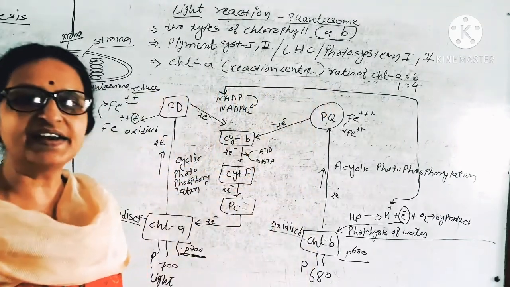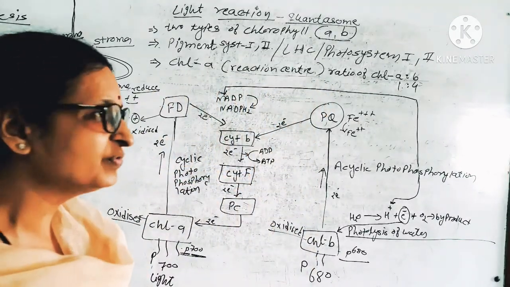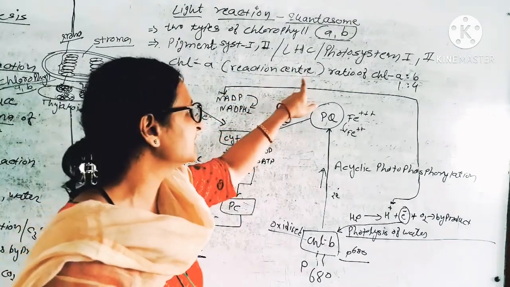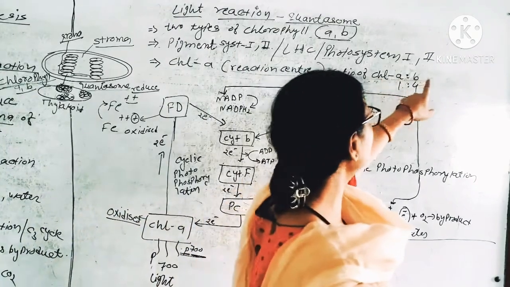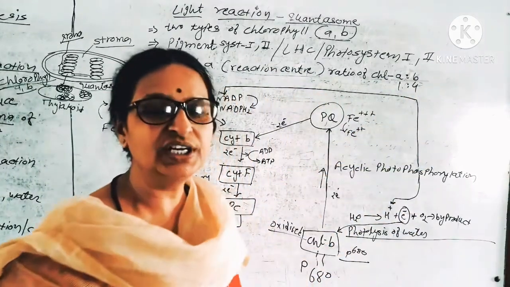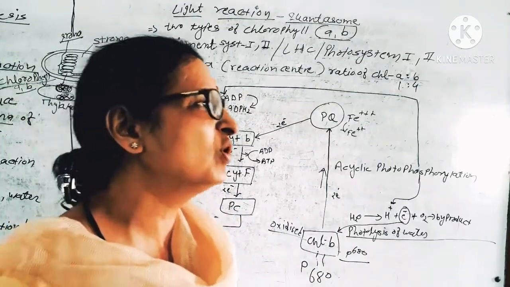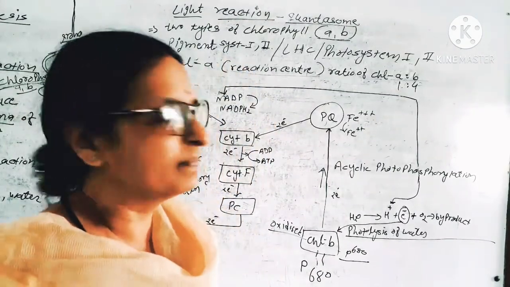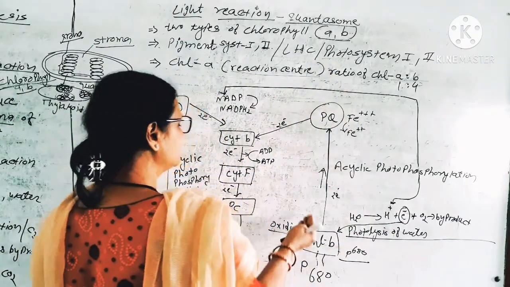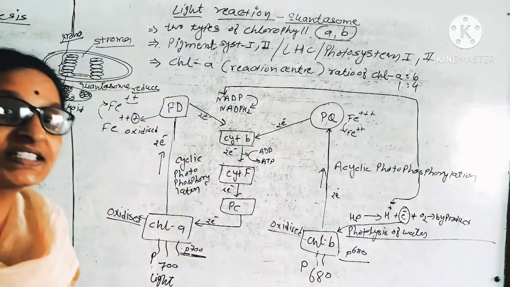The main light reaction takes place by chlorophyll A, that is why chlorophyll A is the reaction center. The ratio of chlorophyll A to B is 1:4. One chlorophyll A molecule is there, so 4 B molecules help it.